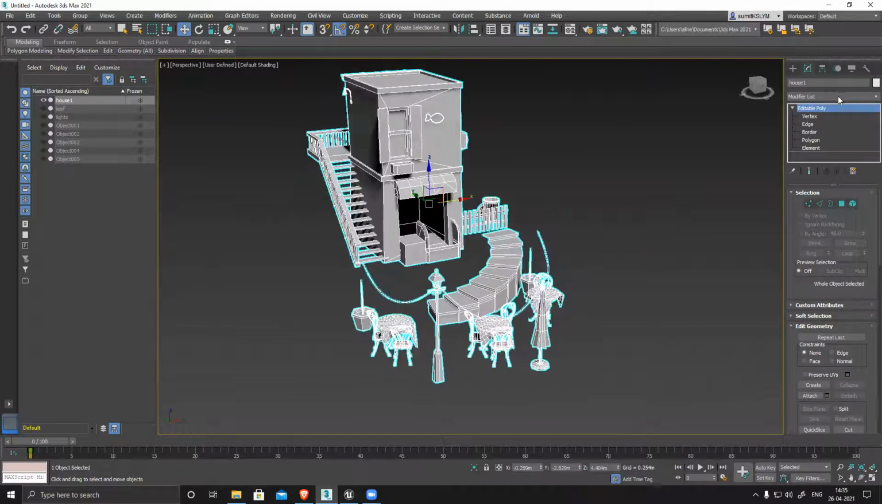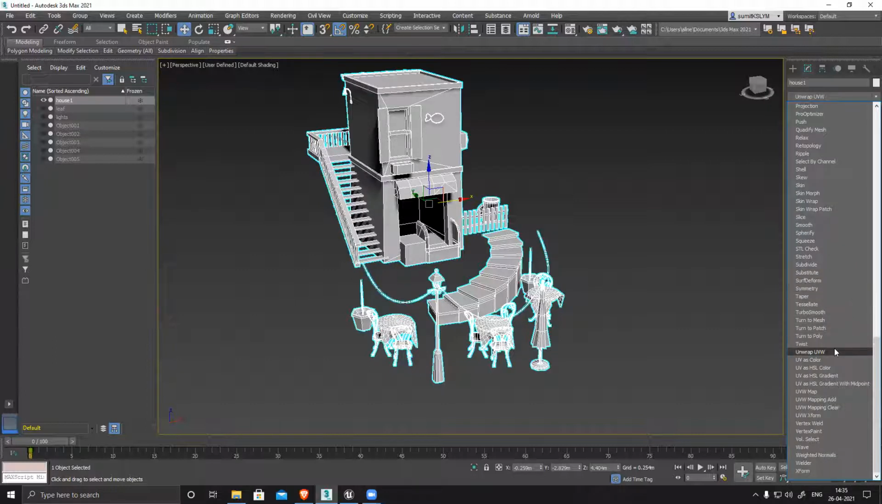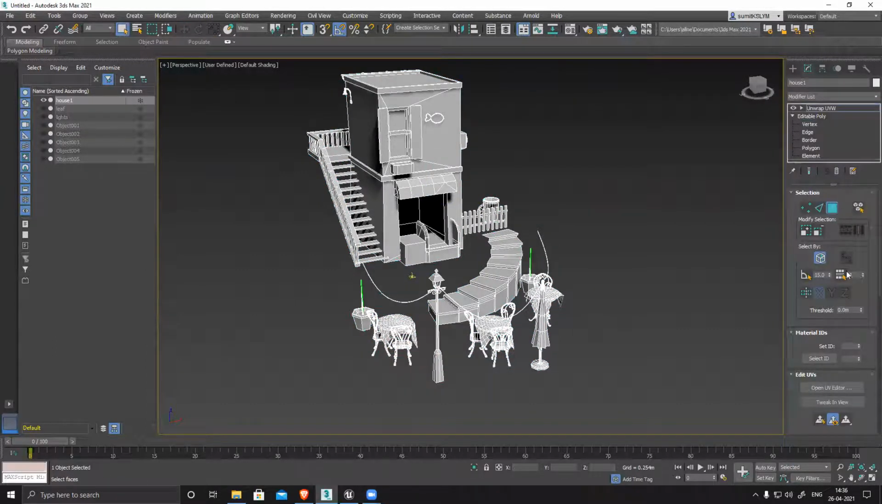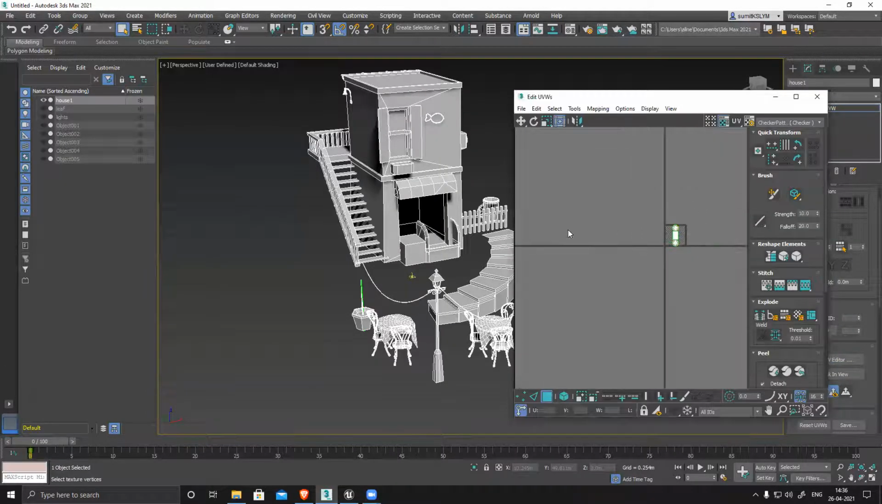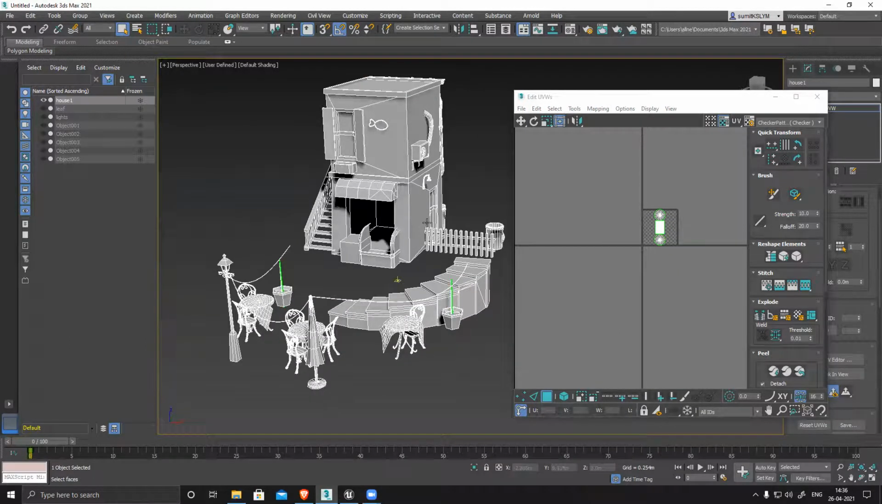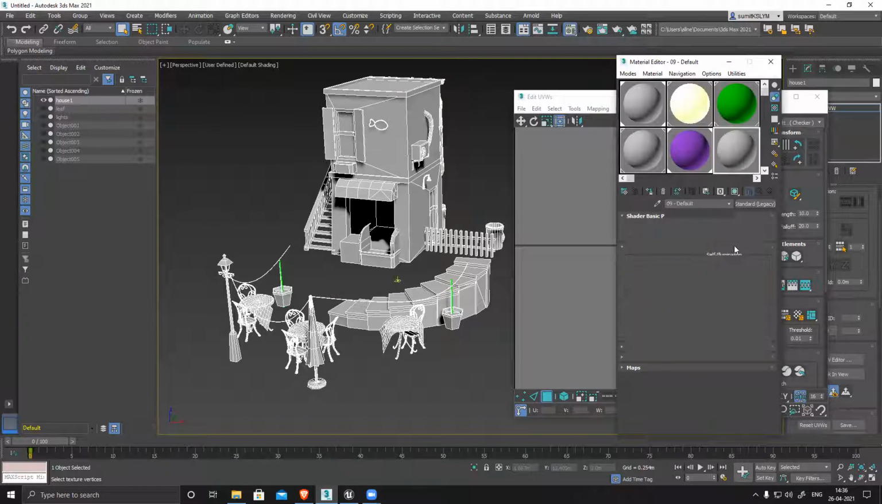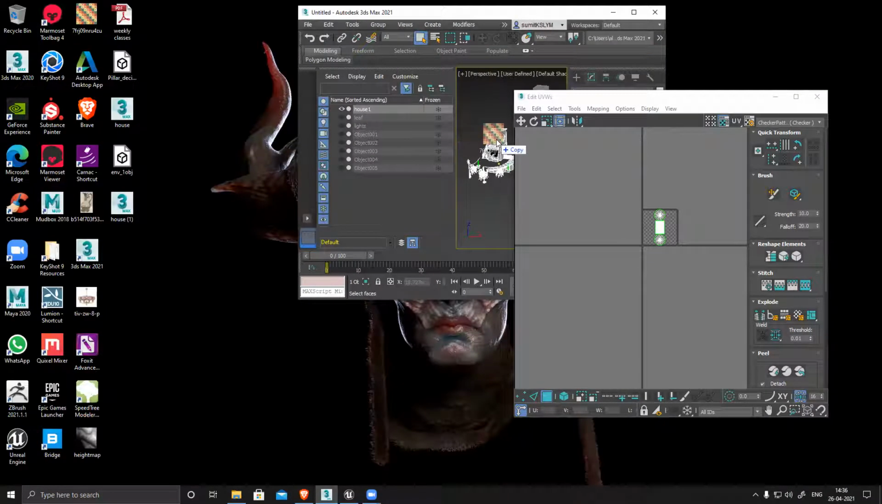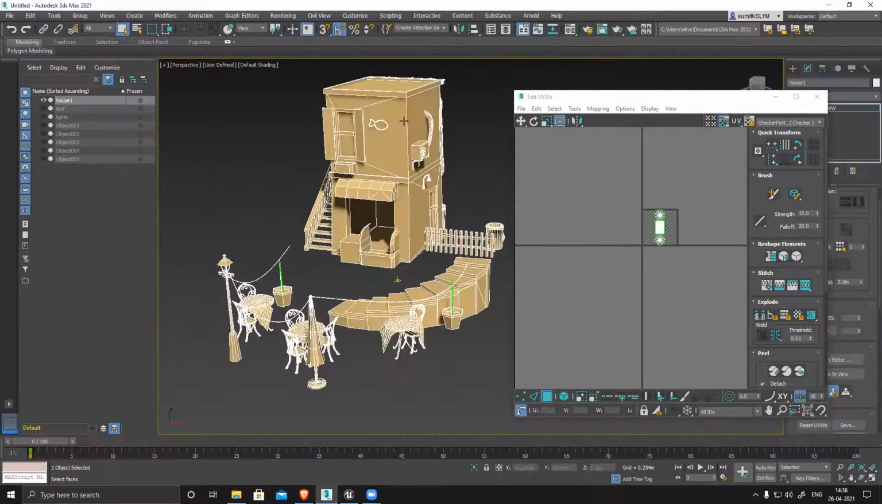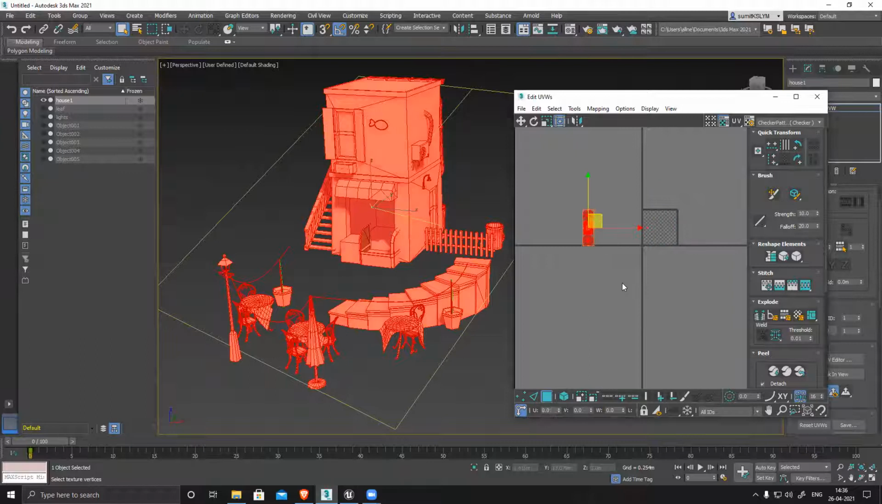For unwrapping, I'll use the UVW modifier. Open my UV editor, and you can see it's showing everything the same, but it's not correct, and there is no UV for anything. So I'll press M for material, create a new material. I have a checker map downloaded, assign it. You can see nothing is visible because there is no UV for it. So I have to create UVs for everything.